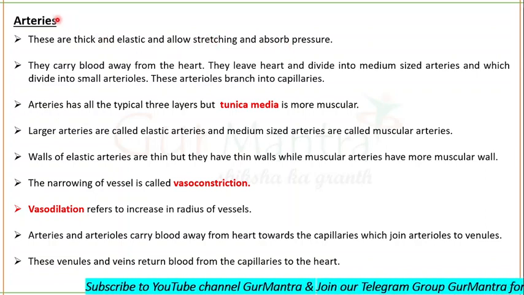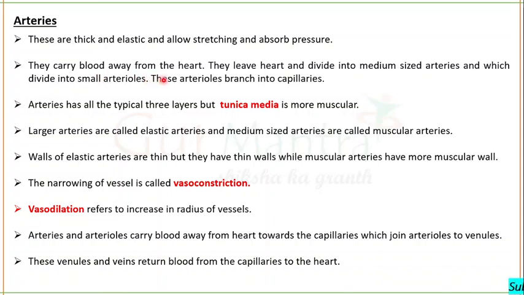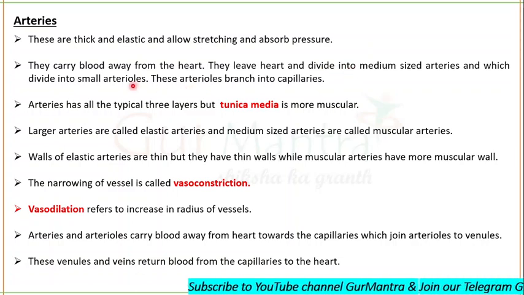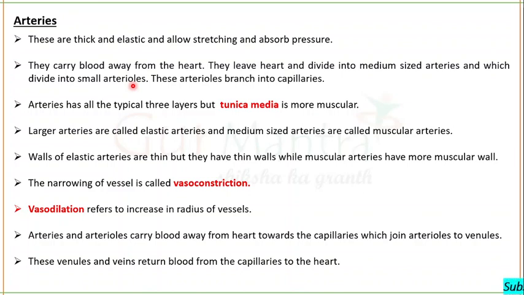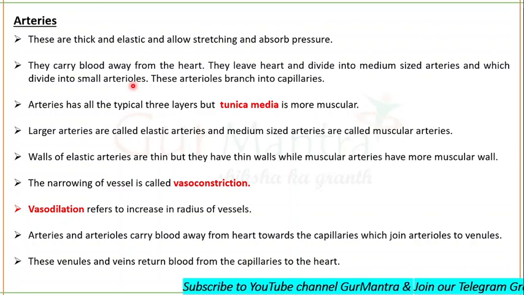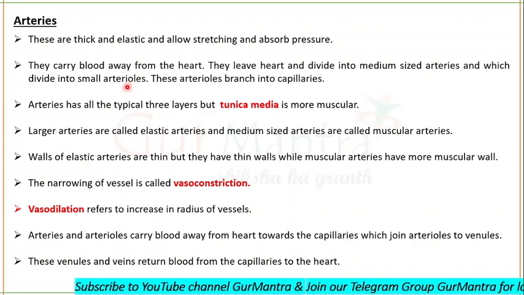Arteries carry the blood from the heart. Leaving the heart, the aorta, the biggest one, divides into arteries, then those arteries divide into small-sized arteries, which are divided into arterioles.